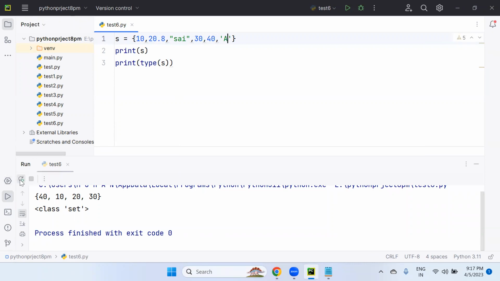But look at this, all the different types of values are coming here. Now you can see one string, one float, one integer, one character, all types of formats are there. But make sure that it is unordered. The order I maintain in the set creation is not the same order, and from execution to execution the order might change. Look at this, order is changing. So it is an unordered collection of unique elements.